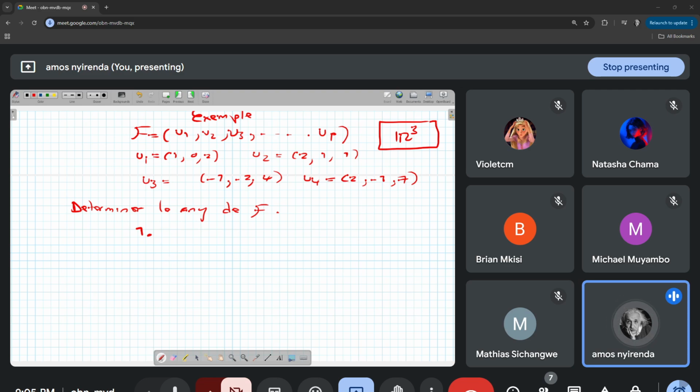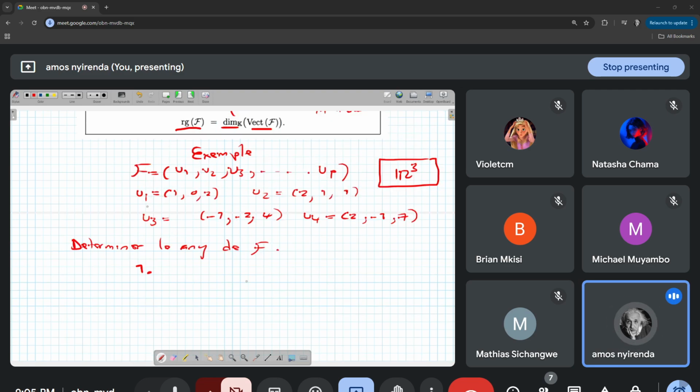Now if you want to determine le rang of this family of vectors F, which is u1, u2, u3 and u4, sorry, I was writing something a little more general, and I thought I was writing the definition, but here it's u4 because we only have 4 vectors. C'est très important. The first thing you have to do is look for some sous-espace vectoriel F of R3.